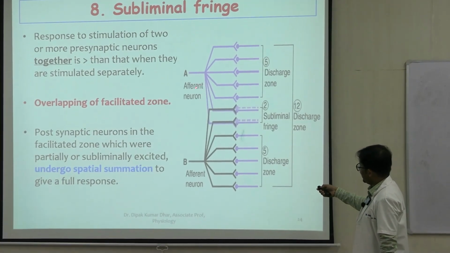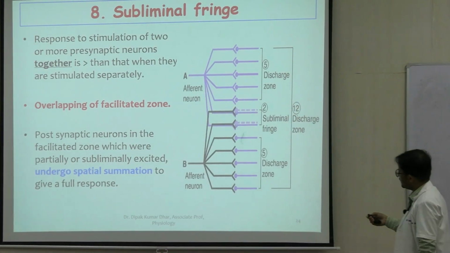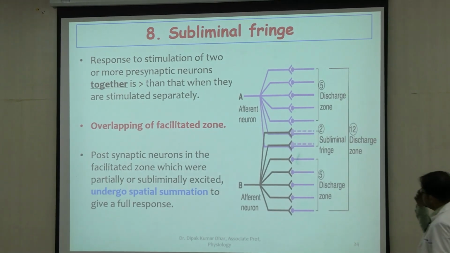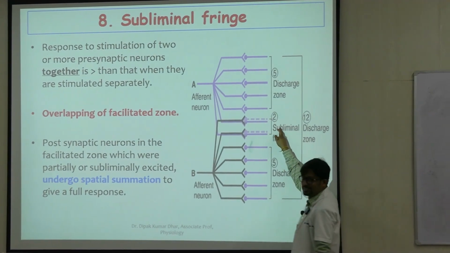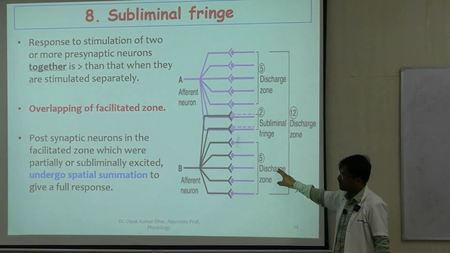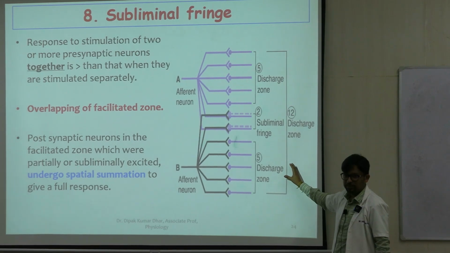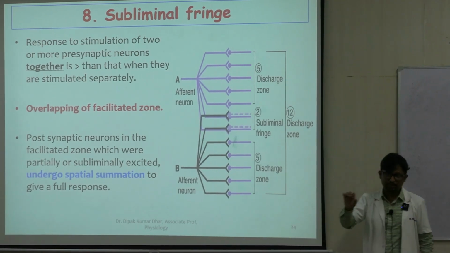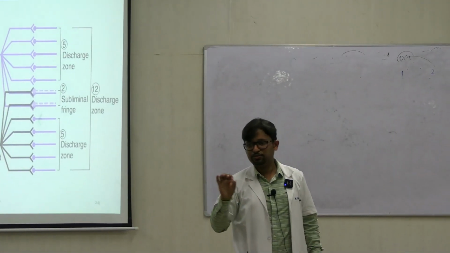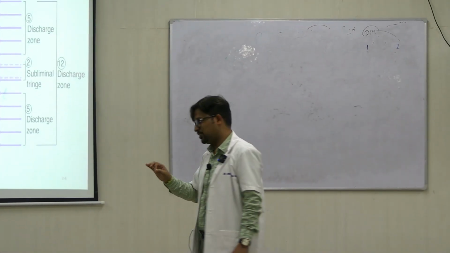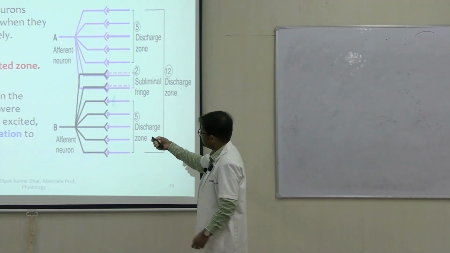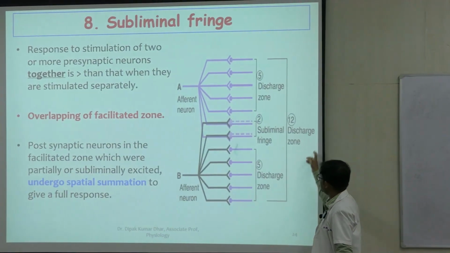Both for neuron A and neuron B, the afferent neurons, you see that these two particular neurons are in the facilitated zone. तो B के discharge zone में भी 5 neurons हैं, A के discharge zone में भी there are 5 neurons. If you stimulate A separately you get activity in 5 neurons. If you stimulate B separately we get an activity in 5 neurons. So A plus B individually, if I stimulate, we get an activity in 10. But if you stimulate A and B together, activity is seen in 12 now.